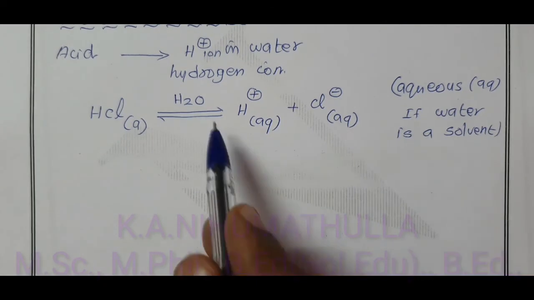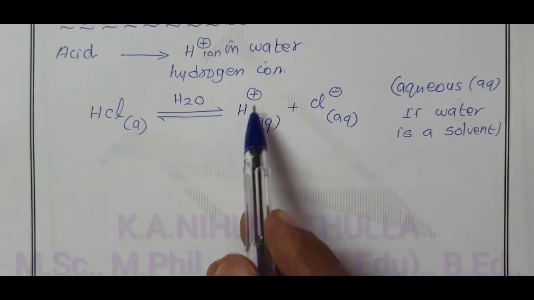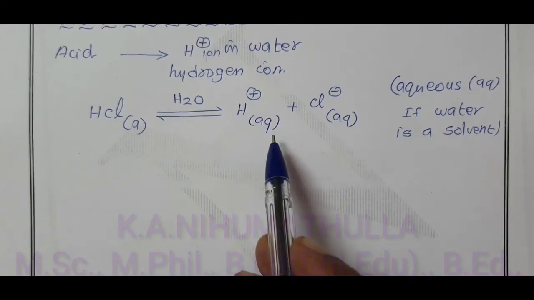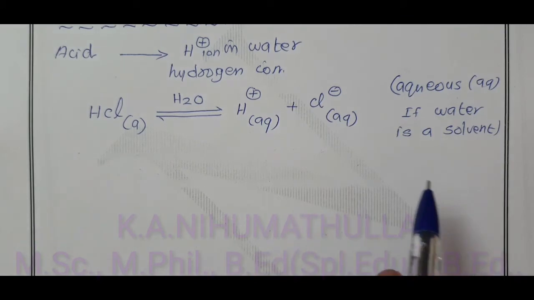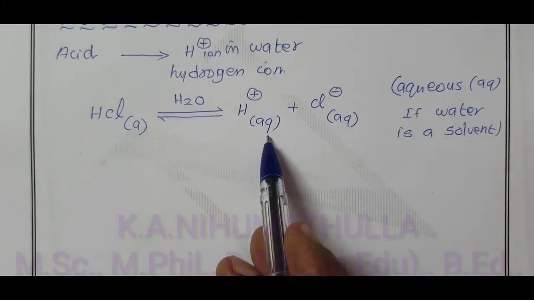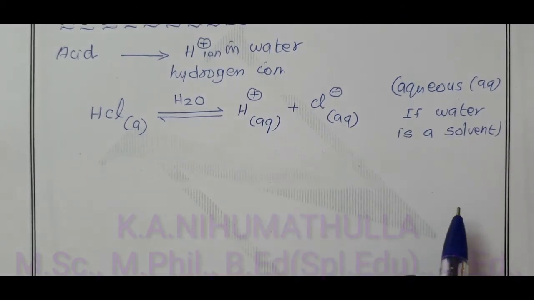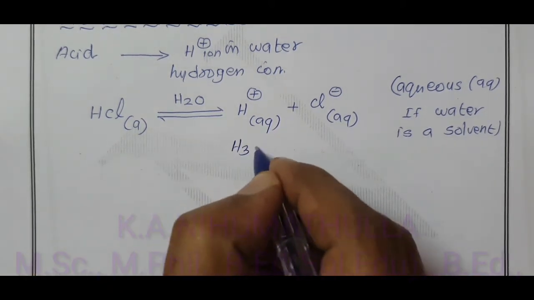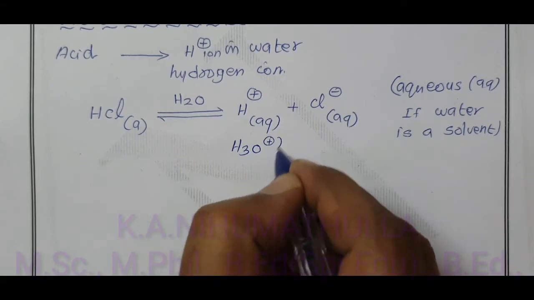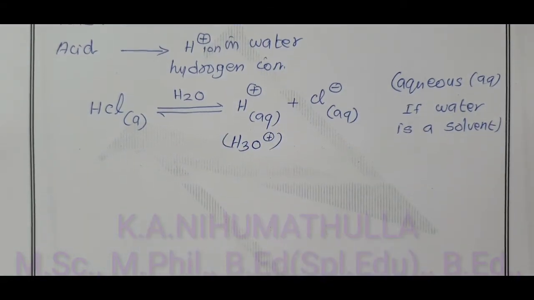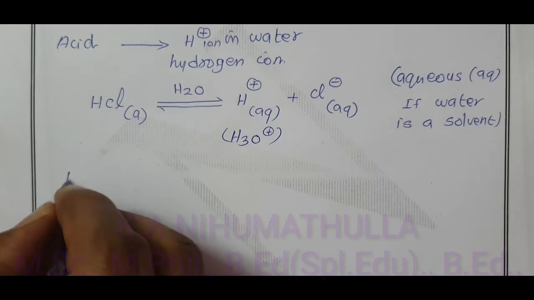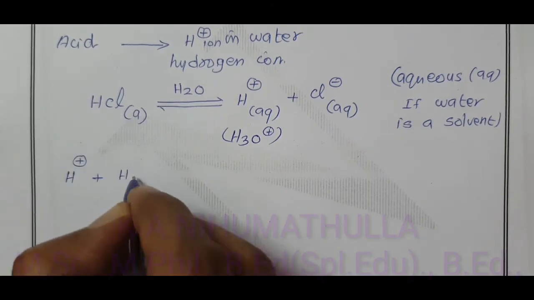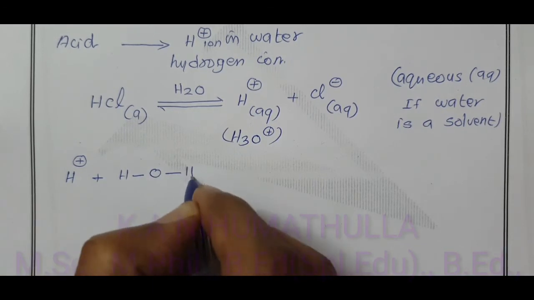One more point I am going to tell here. The H plus ion in aqueous solution is highly hydrated. Hydrated means the H plus ion is present with a water molecule, and it is usually represented as H3O plus ion. How? As the acid provides H plus ion, it is now present in water, H2O.